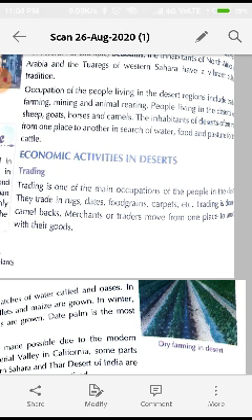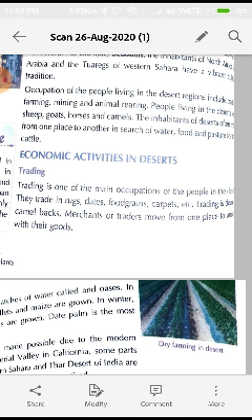Economic activities in deserts means what type of activities people do to earn money. Trading. First, they do the trade. That means they are selling or buying things. Trading is one of the main occupations of the people in the desert.